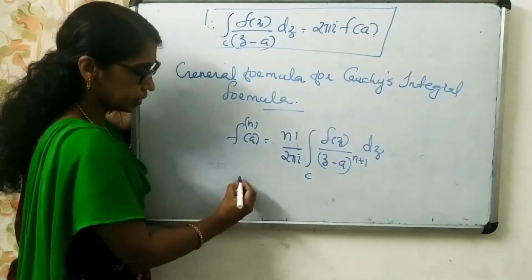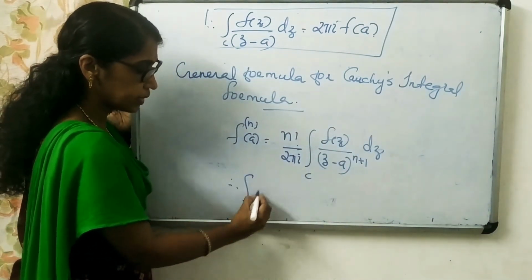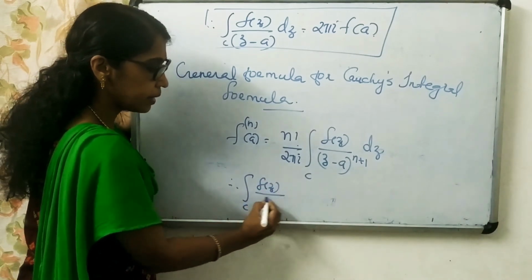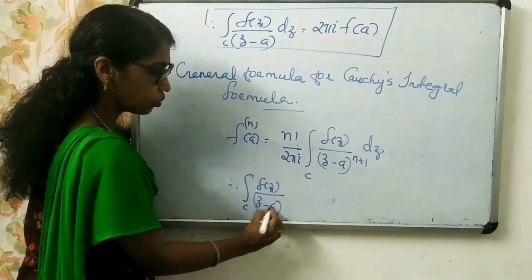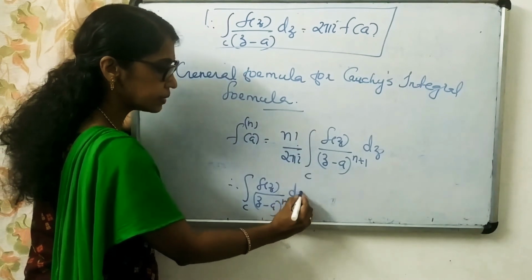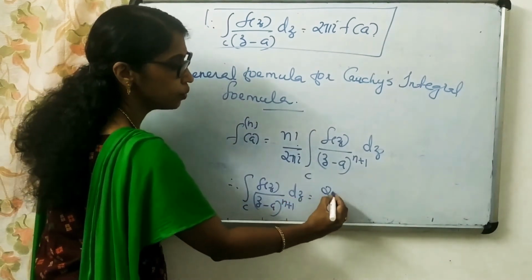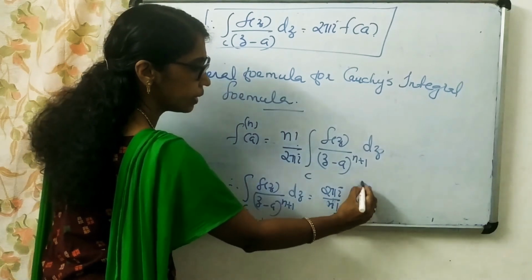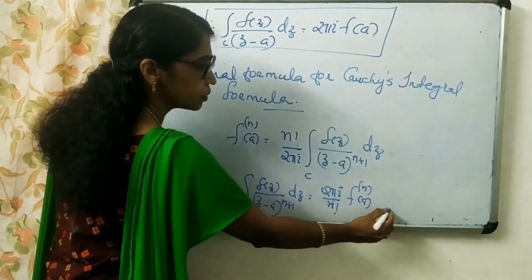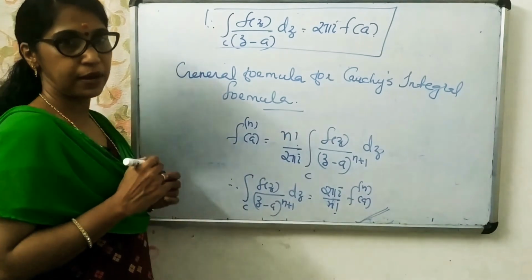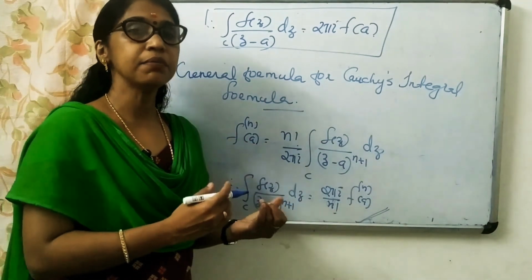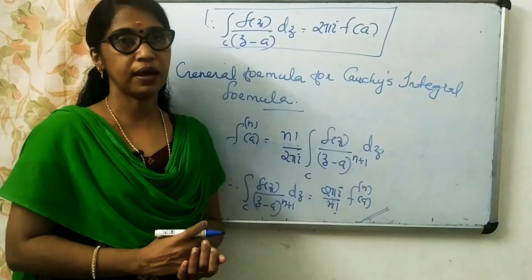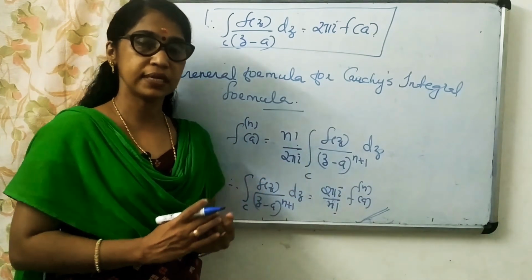So what is the integral? Therefore integral over C f of z divided by z minus A the whole raised to n plus 1 dz is equal to 2 pi I by n factorial into f n of A. So this is the general formula. So Cauchy's theorem and Cauchy's integral formula. ഇതാണ് Cauchy's theorem, Cauchy's integral formula.